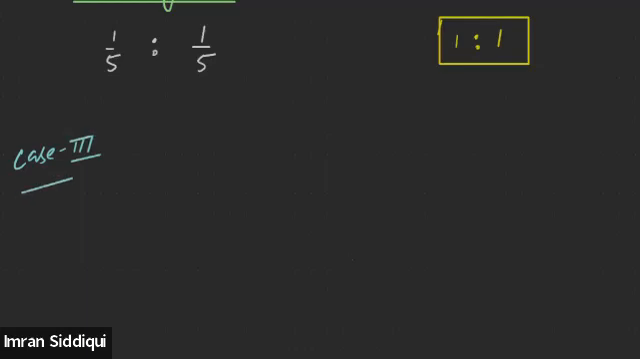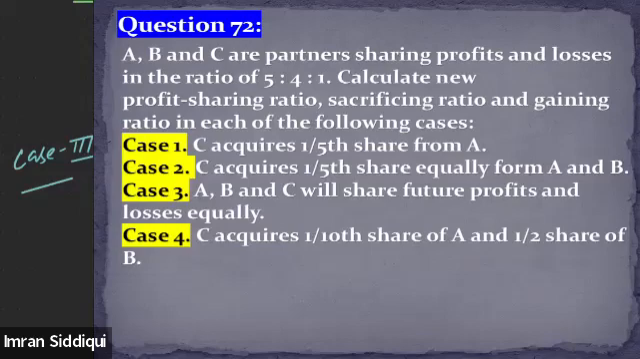Case 3. Case 3 is saying that A, B, and C will share future profit and losses equally. Since A, B, and C all are going to share the profit and losses equally, their new profit sharing ratio is already given now. We won't have to find out the new profit sharing ratio. Since they have agreed to share the profit and losses equally, their ratios will be 1:1:1. Got it? In case 3, we won't have to make any calculation for finding out the new profit sharing ratios. Is that clear? Yes, sir. Only the gaining or the sacrificing ratio we'll have to find out.